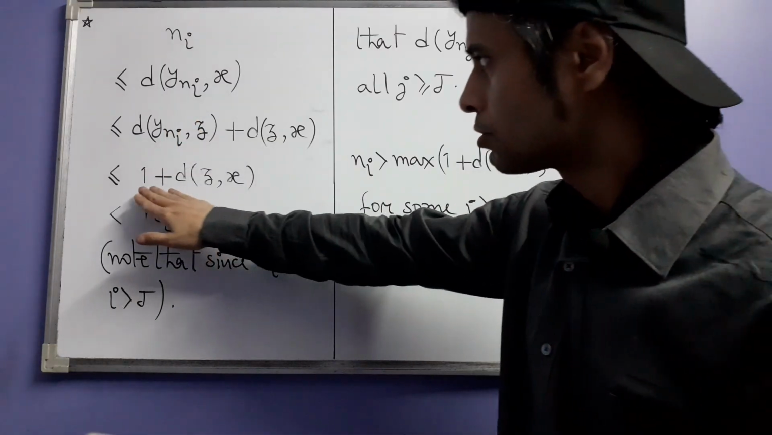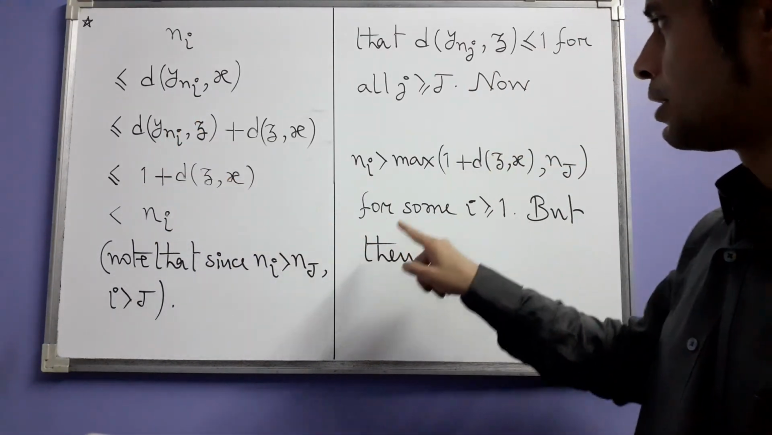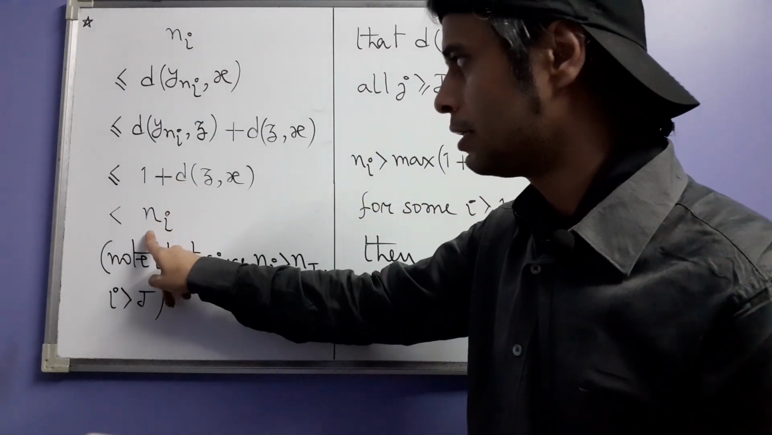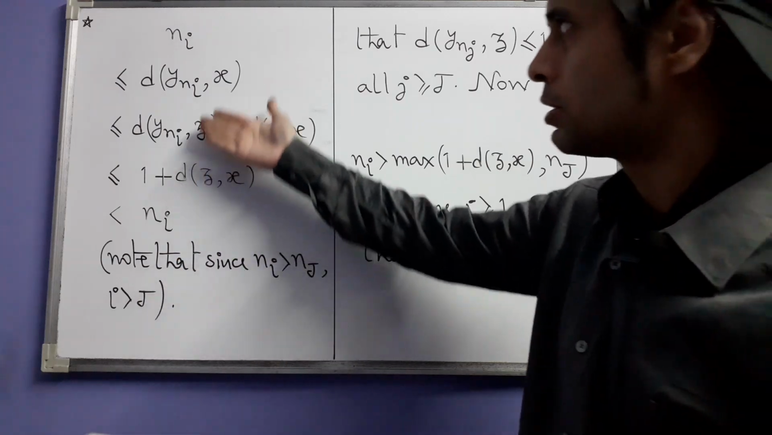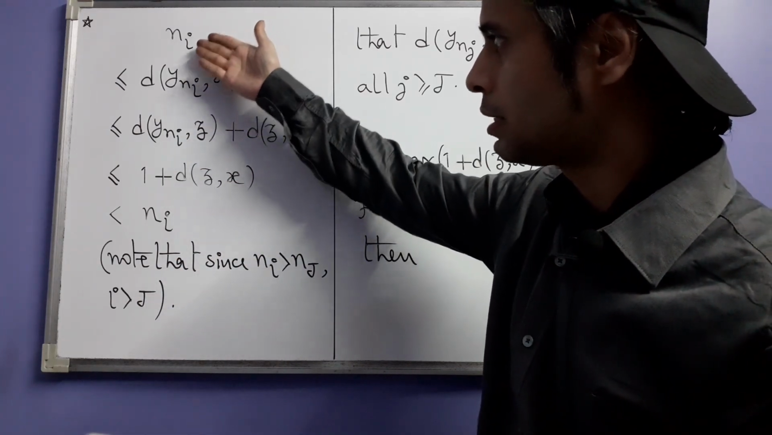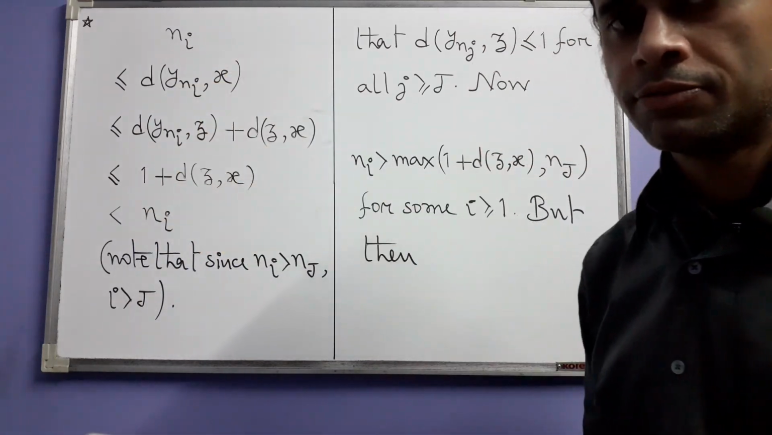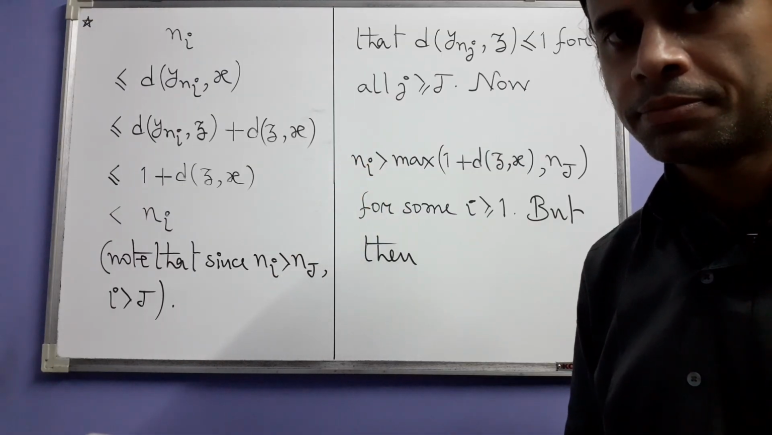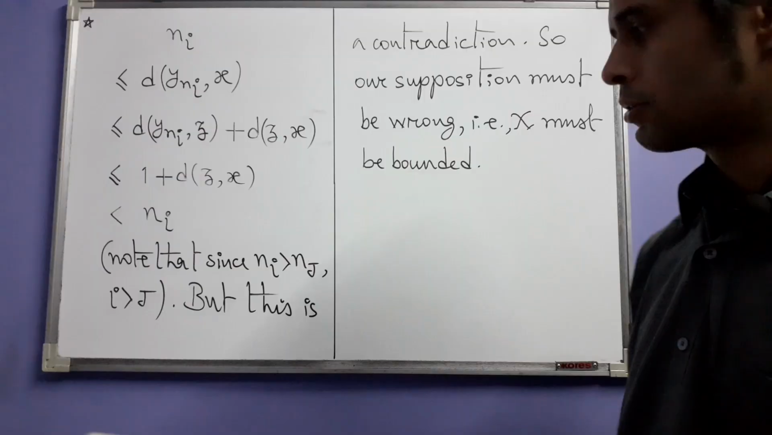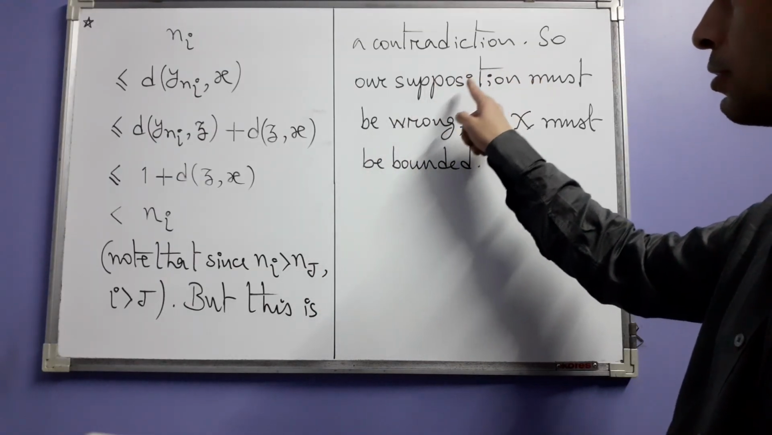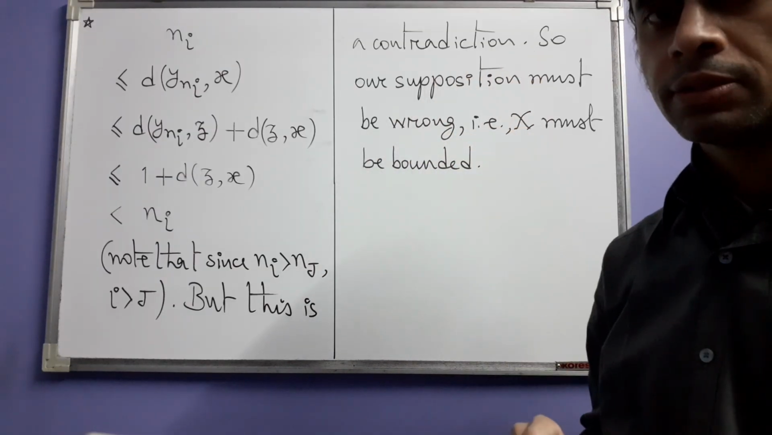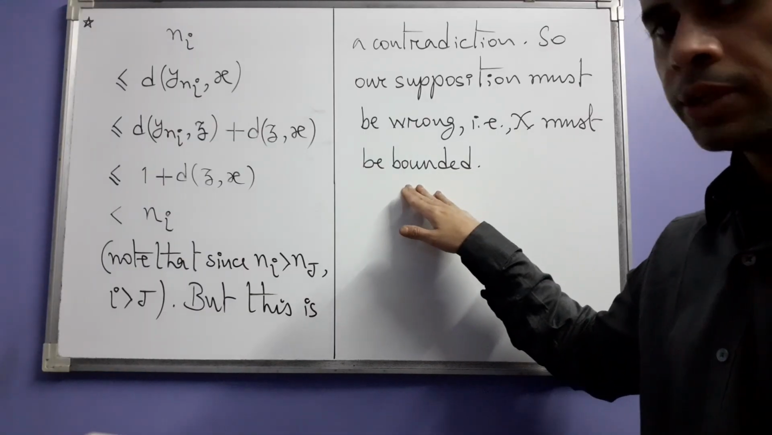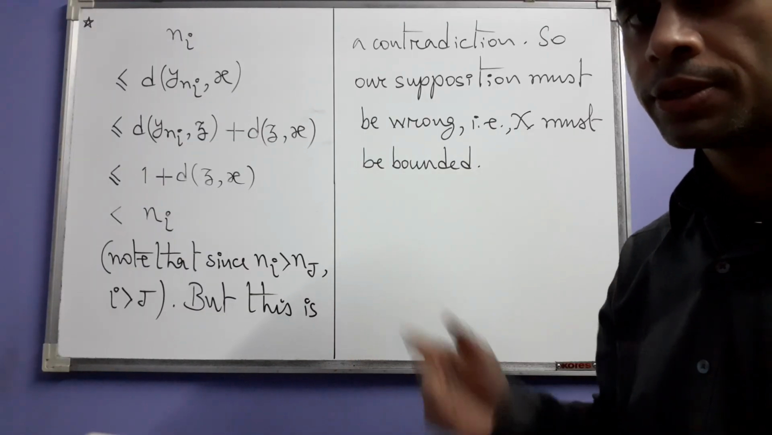Alright, so now we have this. However, our Ni is greater than this also. So this is less than Ni. But this is a problem because we have proved that Ni is strictly less than itself. So obviously it cannot happen, so we have got a contradiction. So now we can conclude that, because this is a contradiction, our supposition must be wrong, i.e., x must be bounded. So this is where the proof ends and obviously the solution also ends.